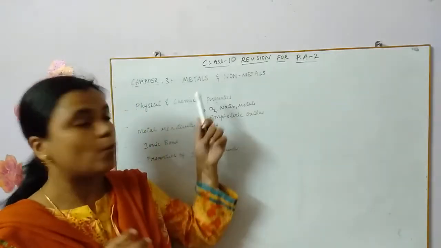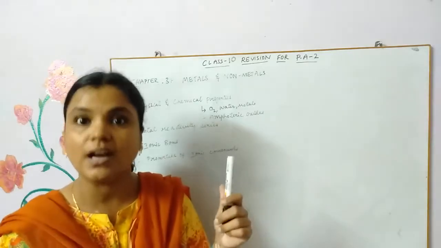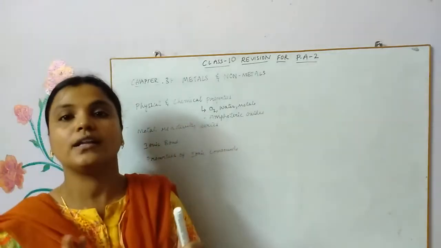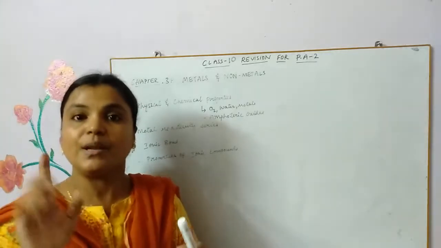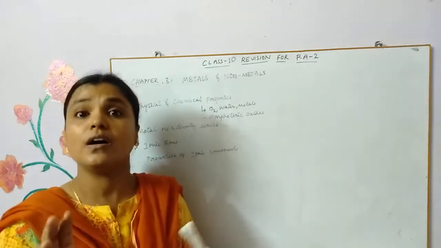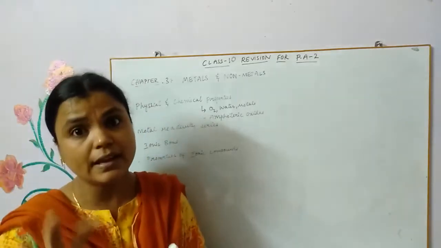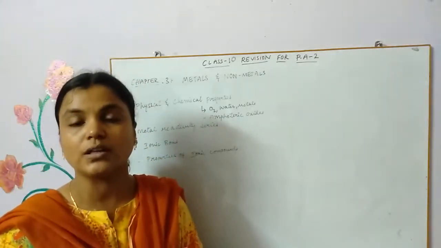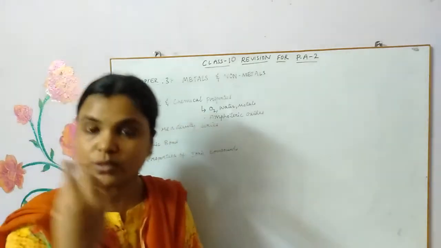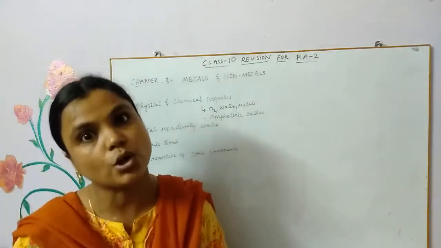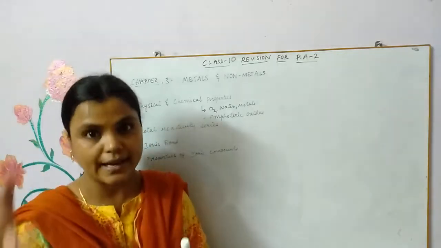So when metals react with water, two things can be formed: one, metal hydroxide, or another one, metal oxide. Remember one thing: whenever very reactive elements react with cold water, they form metal hydroxides.